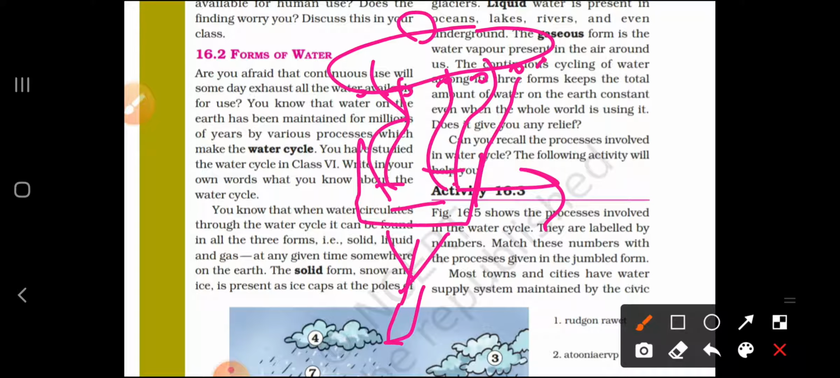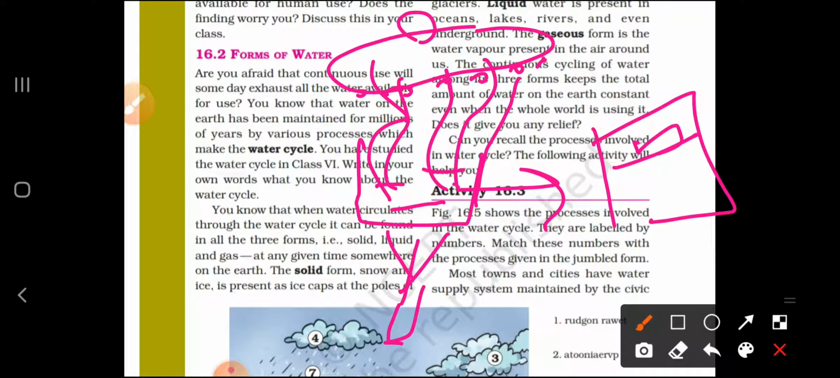Okay, same, if you want to see the solid form of water, what do you do? Take a vessel of water, keep it inside your fridge for some time, 2 hours, 4 hours, 5 hours. After some time you will see that this water is converting into solid ice. So there are three forms: solid, liquid, and gas. In the form of solid, water exists as ice. In the form of liquid, it is water, and in the form of a gas, it exists as water vapor.